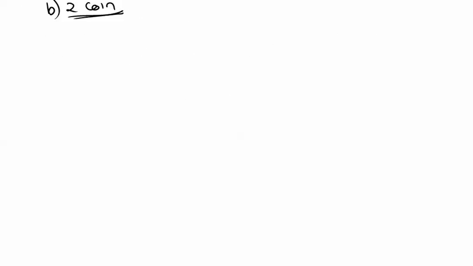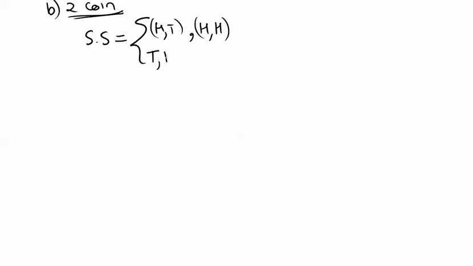So when you talk about 2 coins, the sample space will be something like: you can get a head on the first, tail on the second, or head on the first, head on the second, or you can get tail on the first, head on the second, or you can get tail and tail on both of the coins. These are the possible cases.